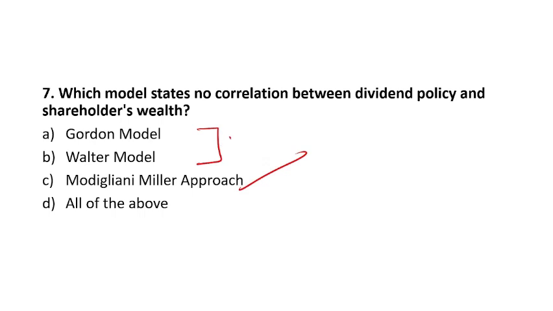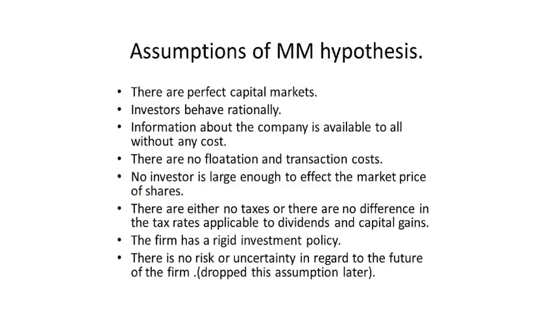Modigliani-Miller has no correlation between the dividend policy and shareholders' wealth. But what affects the value of firm in case of dividend model? The investment that investors take, generally the investment policy. In case of Modigliani-Miller model, the dividend policy is totally ignored because it is what? Irrelevant approach. Option C is the right answer.